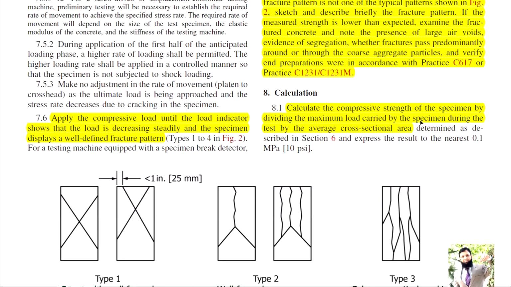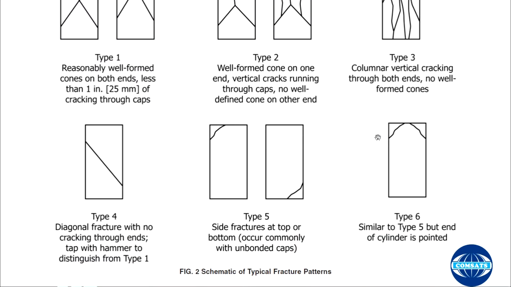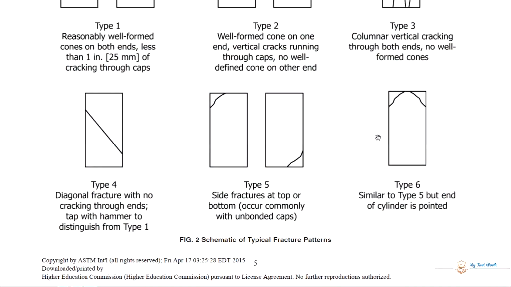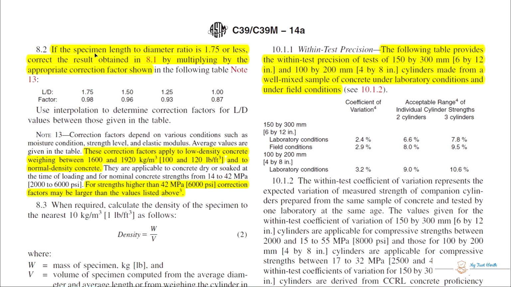Calculate the compressive strength of the specimen by dividing the maximum load carried by the specimen during the test by the average cross-sectional area. If the specimen length to diameter ratio is 1.75 or less, correct the result obtained by multiplying by the appropriate correction factor. These are the correction factors. If your length to diameter ratio is less than 1.75, then you should apply these, and you should interpolate in between.